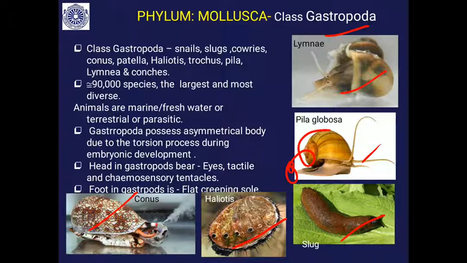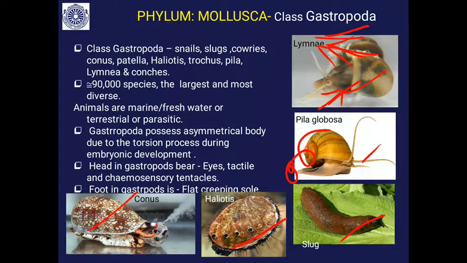So this is an important phenomenon. You will find torsion. Because of this, they have an asymmetrical body. You will find both the mouth and the anus in the same plane. You can see this is the mouth and this is the anus. So that is what you can see in the case of Gastropoda.